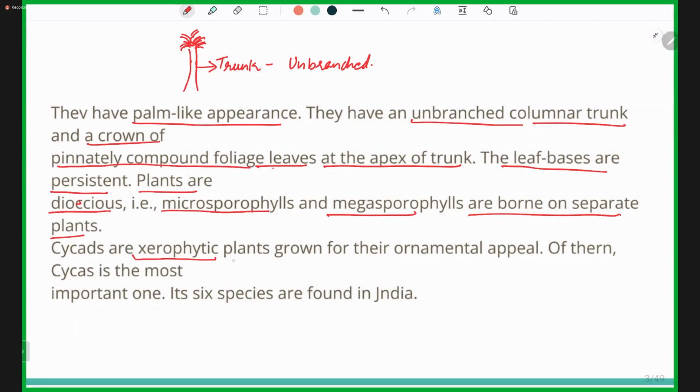They are grown for ornamental appeal because they look very beautiful. Of them, Cycas is the most important one. Only 10 living species exist, but 6 of them are found in India.